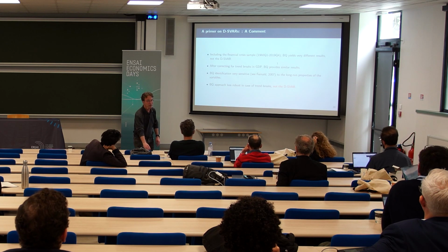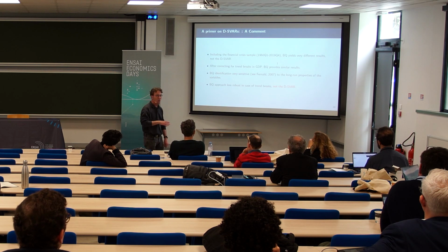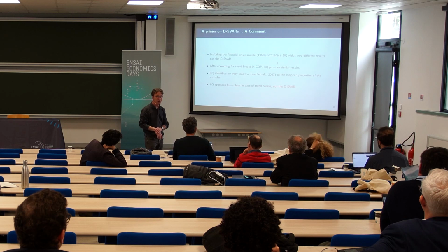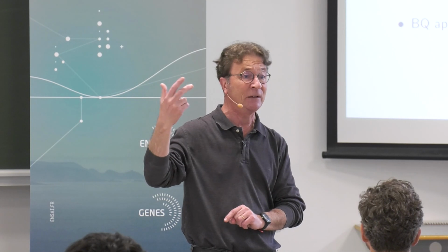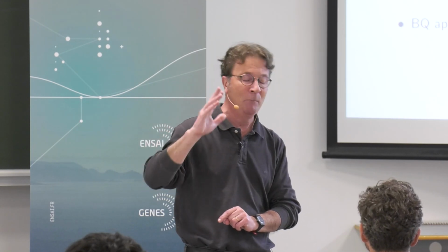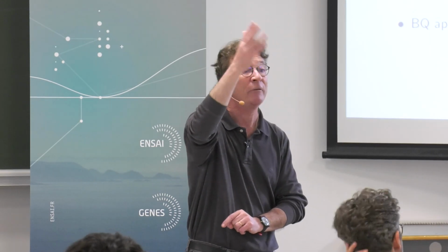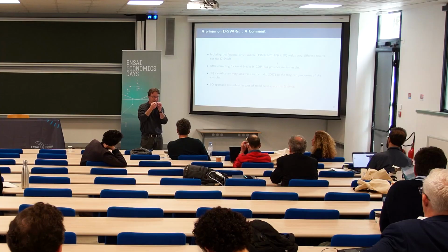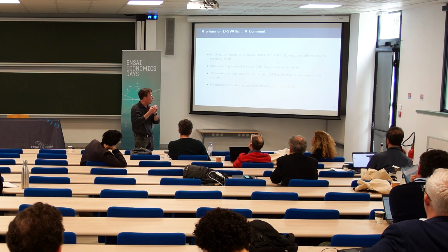Okay, so now what I do is that I include the financial crisis. What I know from the financial crisis, huge trend breaks. You agree? Huge trend breaks. The problem of Blanchard-Quah is an identification technique that uses long-run restrictions. So an object that is very badly measured is the spectral density at zero frequency. You propose, for example, to make some non-parametric corrections in one of your papers on technology shocks, but it is very sensitive to low-frequency movement. So when you extend the sample,